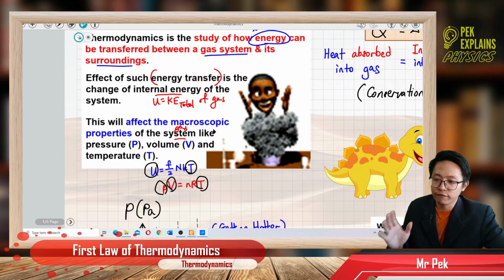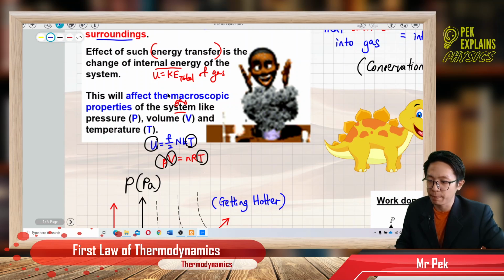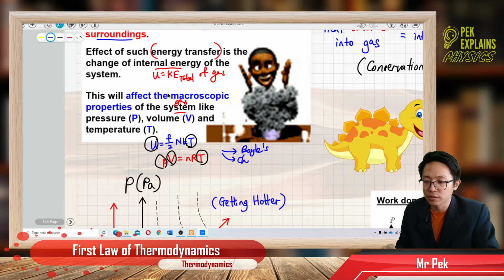So it will affect the macroscopic properties of the system like pressure, volume, and temperature based on the formula PV equal to nRT. Then there come all the laws. Remember, we have all the laws. For example, we have Boyle's law, Charles' law, and the pressure law.